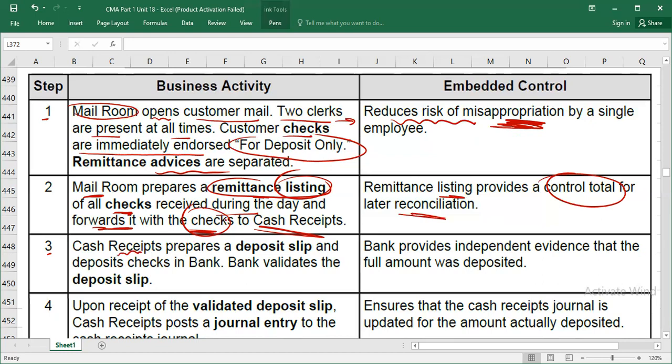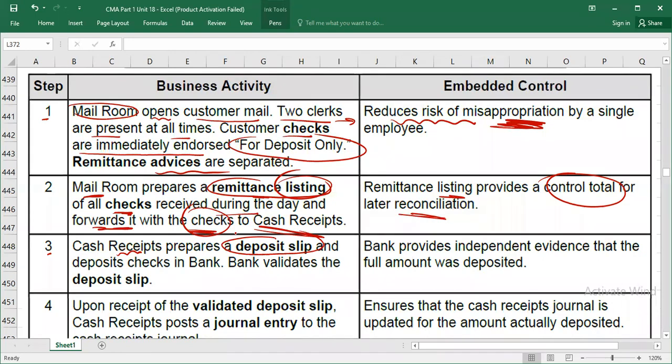Now the checks and the remittance list are with the cash receipt department. The cash receipt department prepares a deposit slip because you have to deposit into the bank. Now it's a different system. We may directly go to the ATM machine, deposit the check, and get a valid deposit slip, right?